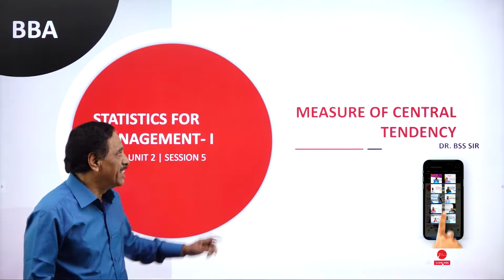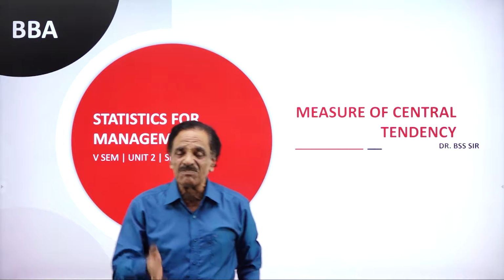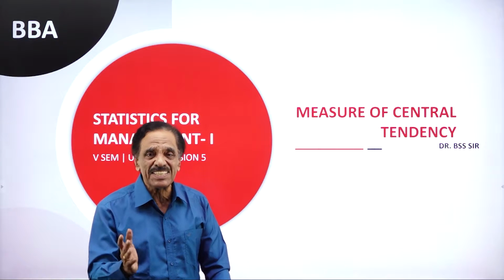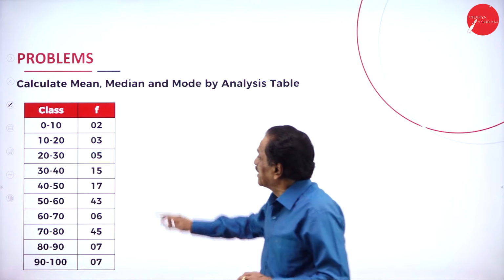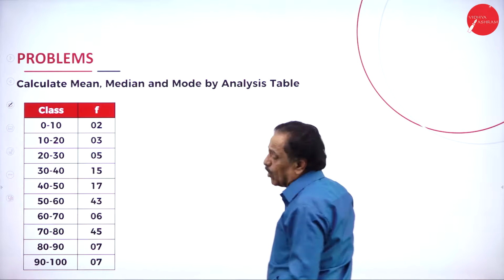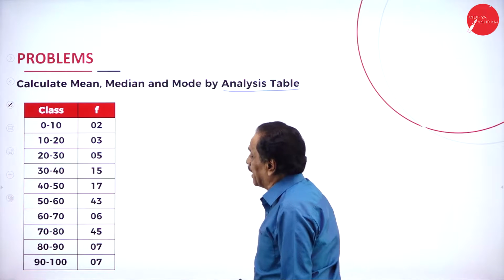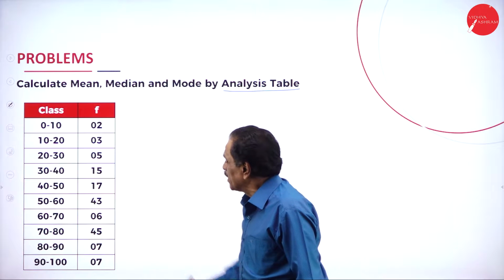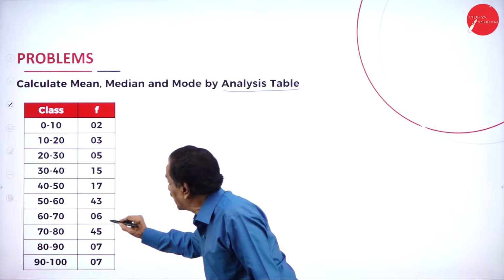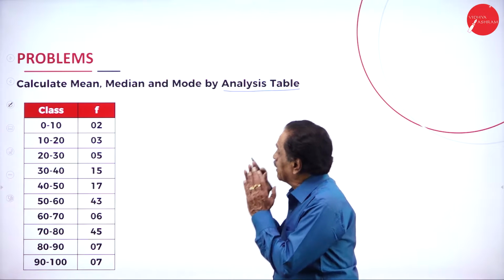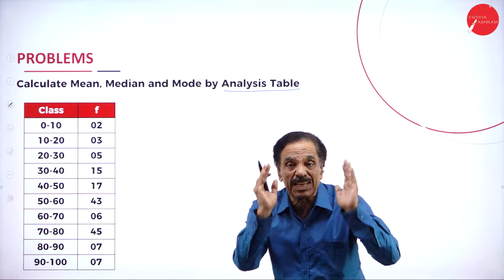Now I am going to take the measures of central tendency when frequencies are repeated. If the question is asked about the analysis table, that we are going to discuss. So this is the problem saying, calculate the mean, median and mode by analysis table. They have given the number which is the highest one, 43, repeated. Here 45 is the highest number. First you have to calculate the mean, then the median, then the mode by analysis table.